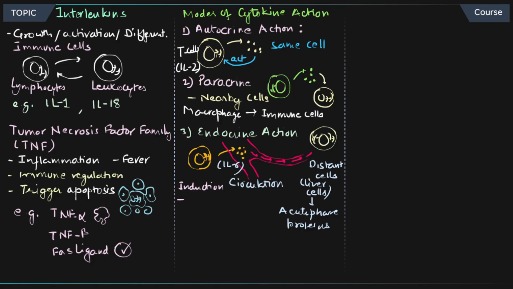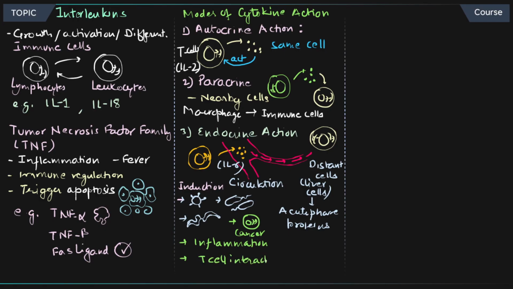So the induction is going to happen. Why? Because of virus infection, bacterial infection, or parasitic infection. All those things are going to produce these cytokines, and cancerous cells also are going to induce that. Inflammation, another process, as well as T cell activation, is going to cause the release of these cytokines.